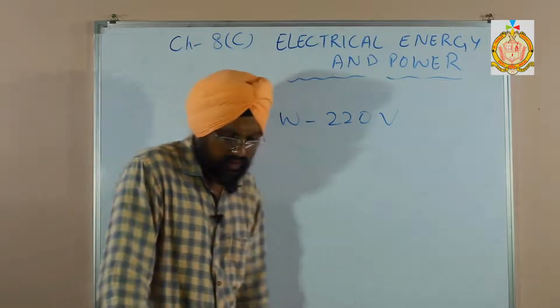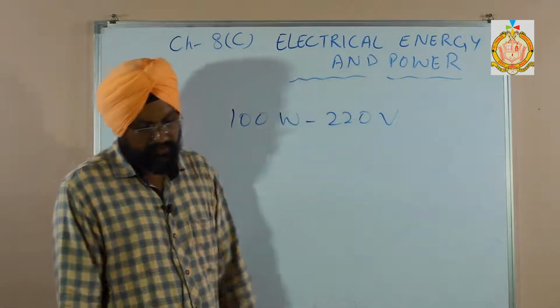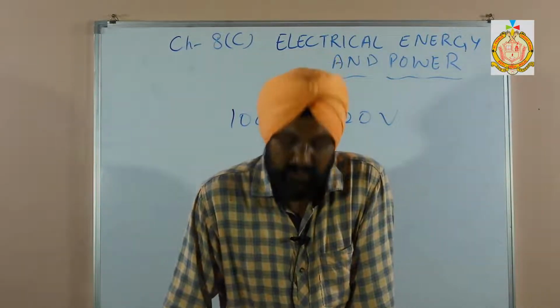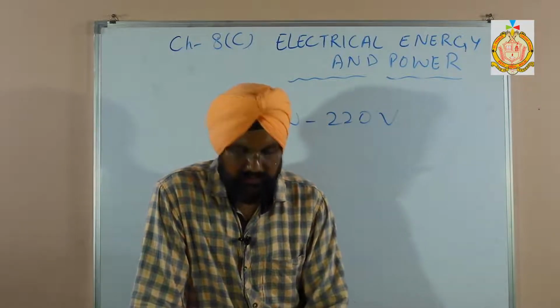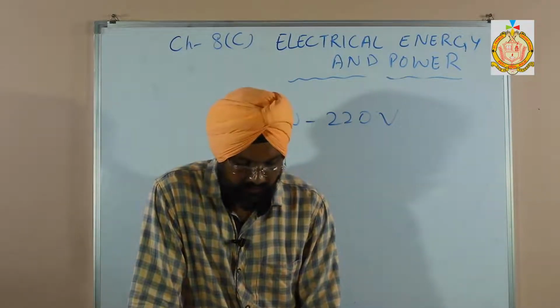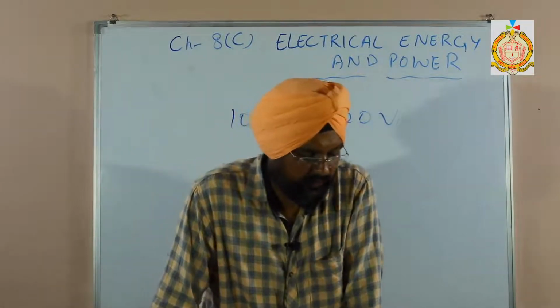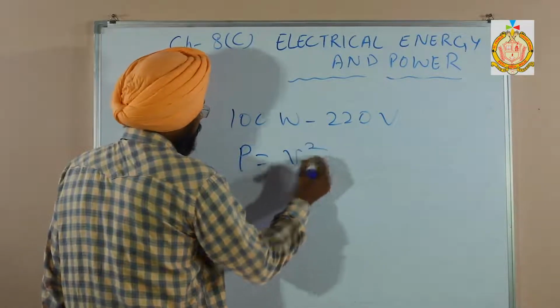It is consumed, or 100 joules of electric energy is consumed by the bulb in 1 second. In 1 second, it consumes 100 joules. So from the rating, we can calculate the resistance of the filament when it is used, or the safe limit of the current. So how can we find out the safe limit? P is equal to V square upon R.